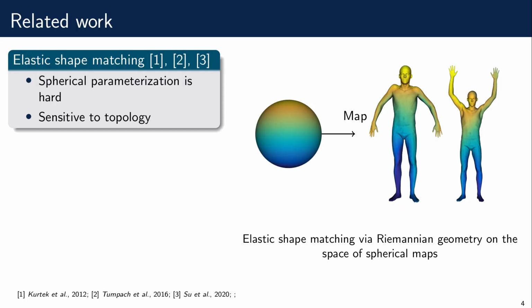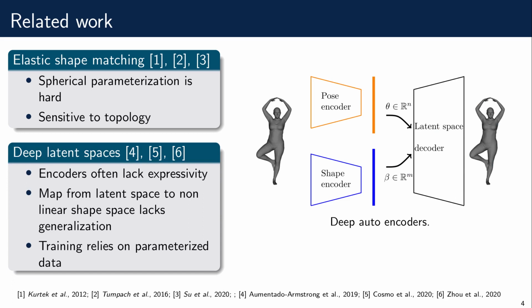In related work, we find elastic shape matching that does a similar idea, but the problem is that they work with spherical maps, and the spherical parametrization of a shape is a hard problem and is sensitive to topology. At the same time, deep learning for 3D has come across with autoencoders, but encoders often lack expressivity. The map from latent space to nonlinear shape space also lacks generalization. And some networks tend to overlearn the parametrization when it's trained on parametric data.